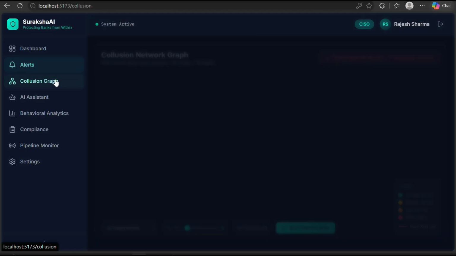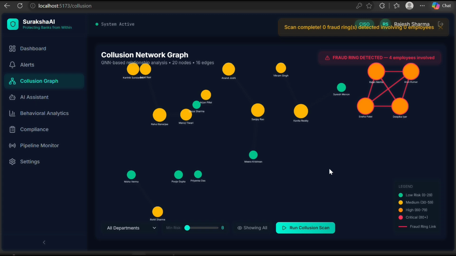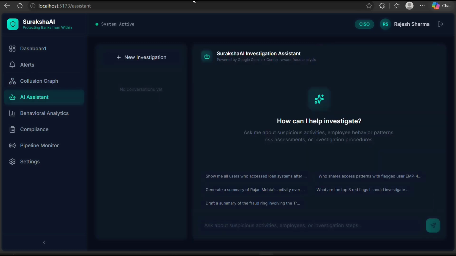Now coming to the collusion graph, we can see our network nodes rendered with Cytoscape.js. Clicking run collusion triggers our Node.js solver, which propagates danger weight and groups connected nodes, exposing a 4-person insider fraud ring in red. Next is our AI assistant that connects Google Gemini 2.5 Pro directly to our database